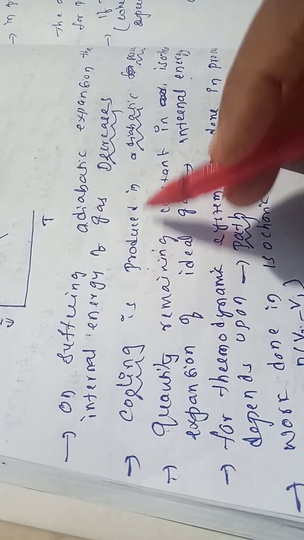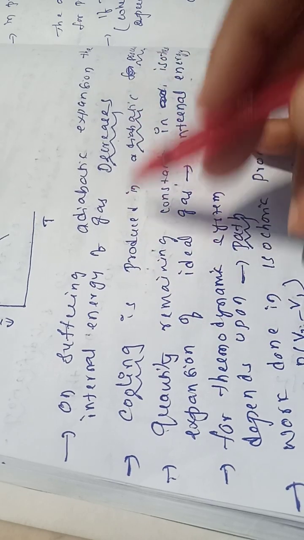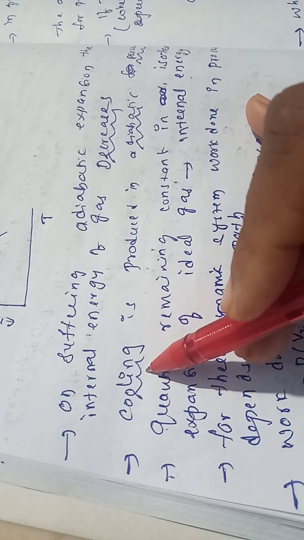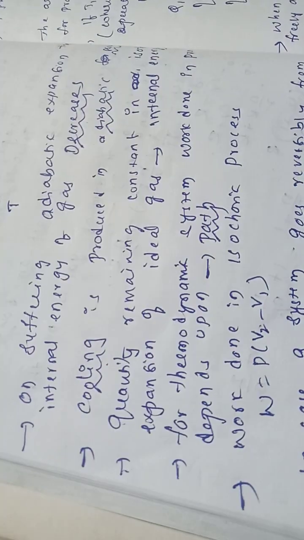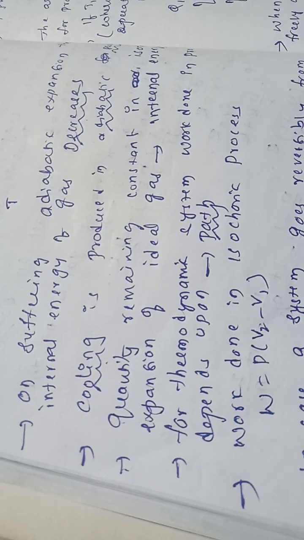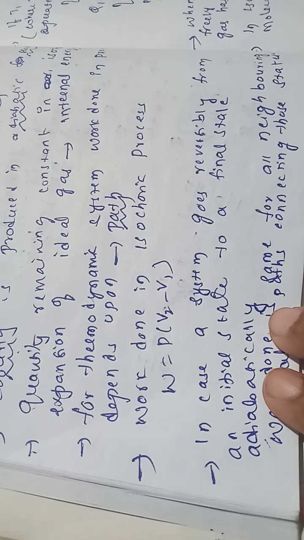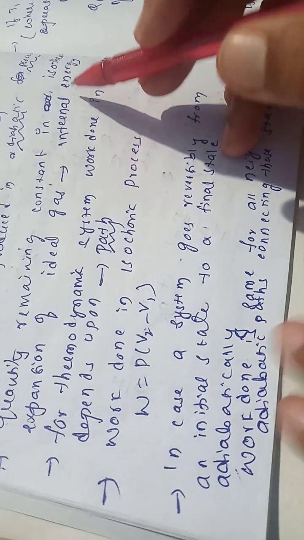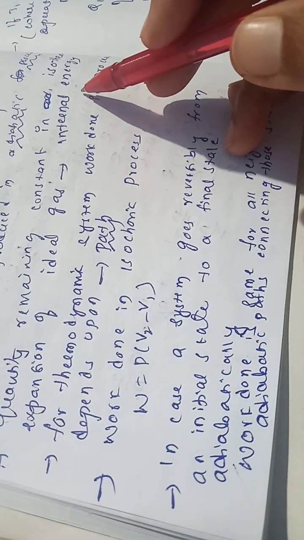Cooling is produced in an adiabatic process, the gas cools. The quantity remaining constant in isothermal expansion is the temperature, or internal energy. In isothermal, temperature constant means internal energy constant.